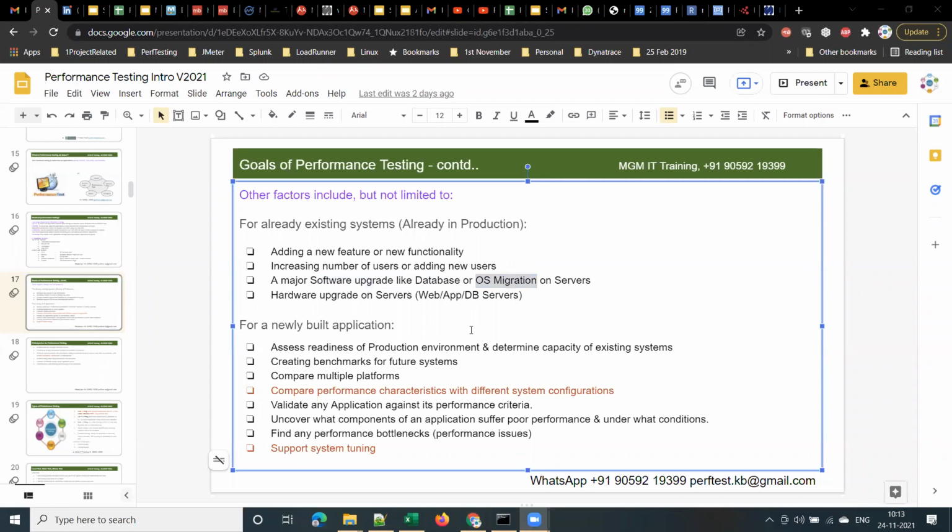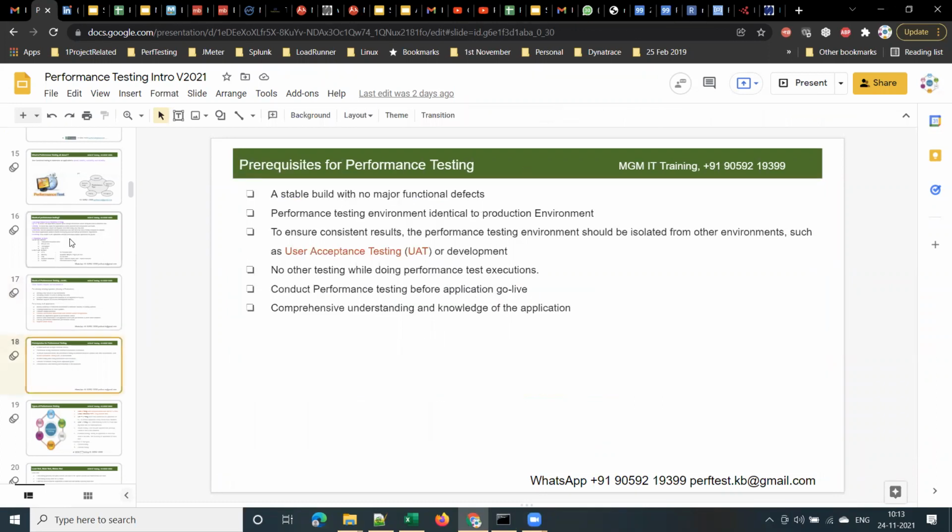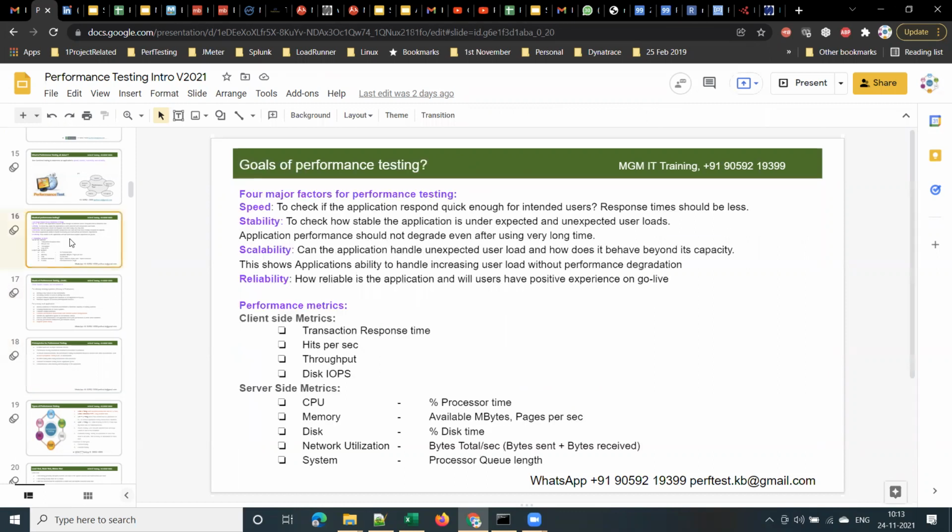And for a newly built application, can you explain some examples? Why do we do performance testing for a newly built application? What is the purpose of doing it? To check the readiness of the application, sir.